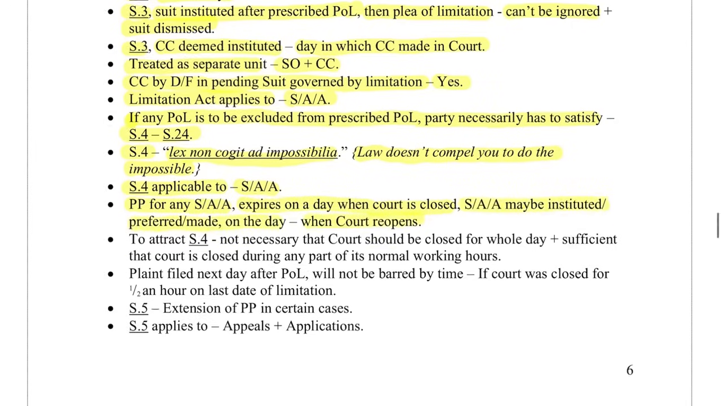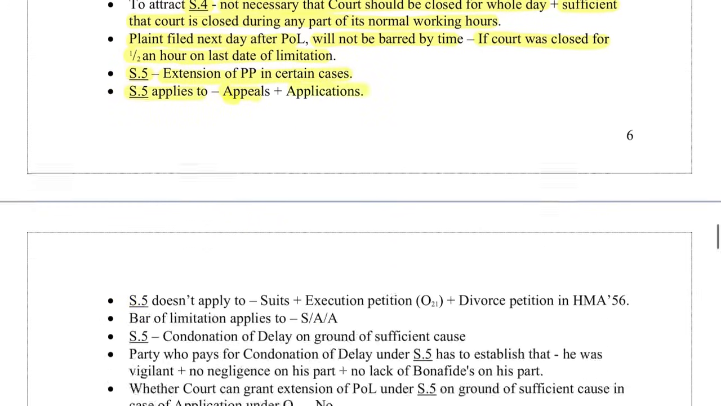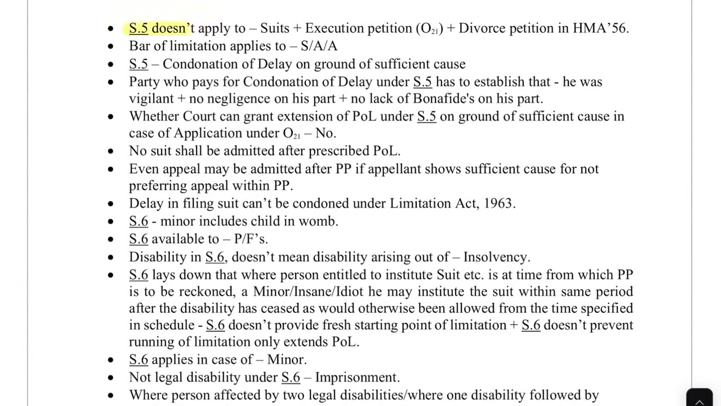To attract Section 4, it is not necessary that the court should be closed for the whole day. It is sufficient that the court is closed during any part of its normal working hours. A plaint filed the next day after the period of limitation will not be barred by time if the court was closed for half an hour on the last date of limitation. Section 5 talks about extension of prescribed period in certain cases. Section 5 applies to appeals and applications. Section 5 does not apply to suits, execution petitions under Order 21 and divorce petitions under the Hindu Marriage Act 1956.